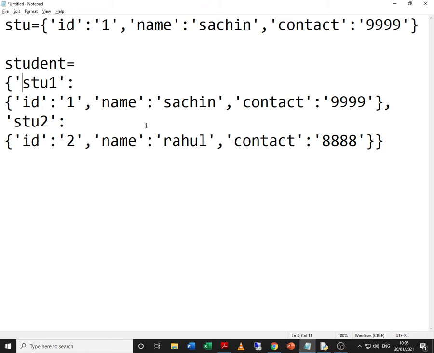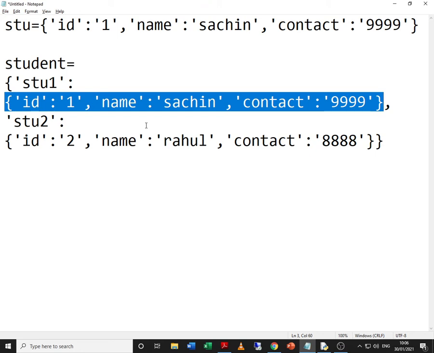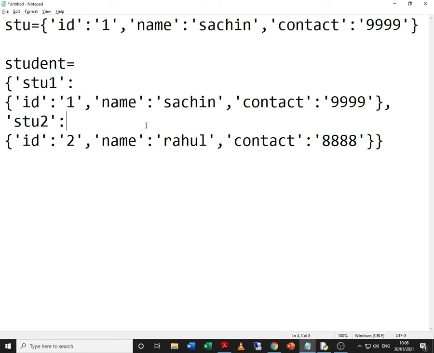Also at the same time try to think of multiple records in a database table. This is the record of the first student, or in terms of dictionary this is the key, and this entire inner dictionary becomes the value. So student 1 has ID 1, name Sachin and contact 9999, say for example.